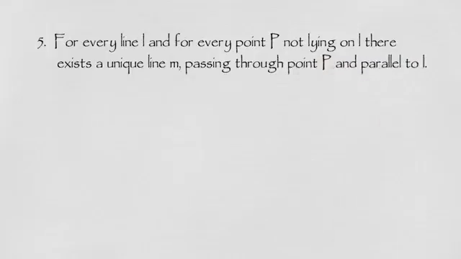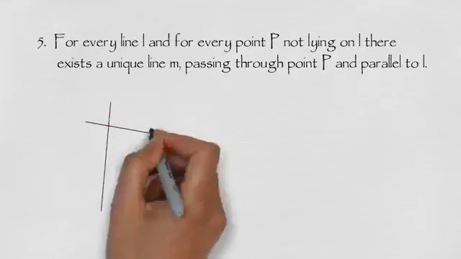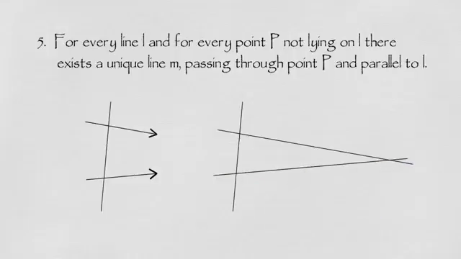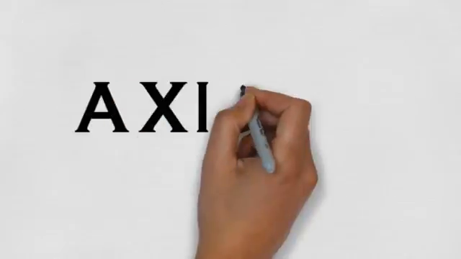It is very clear that there is something quite different about this 5th postulate, even hard to read and understand. Make the interior angles on the same side less than 2 right angles. The 2 straight lines, if produced indefinitely, meet on that side on which are the angles less than the 2 right angles. Now, let us discuss some axioms.